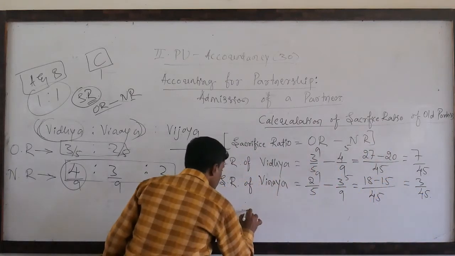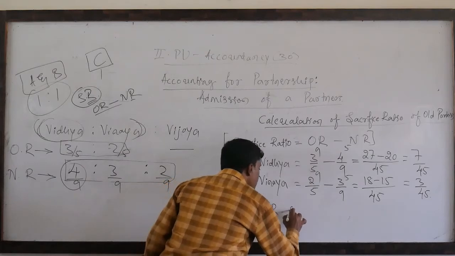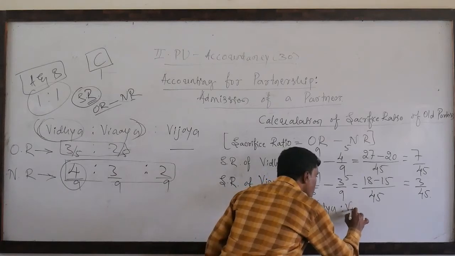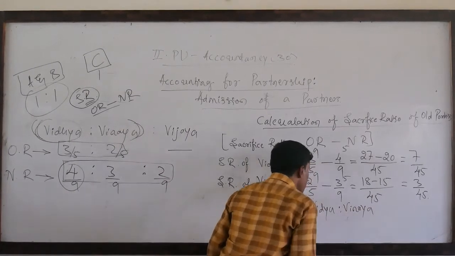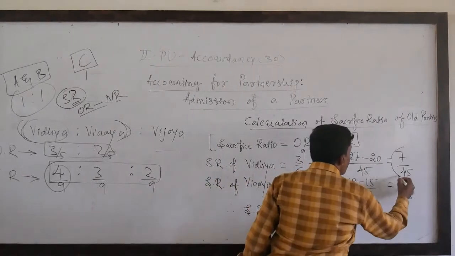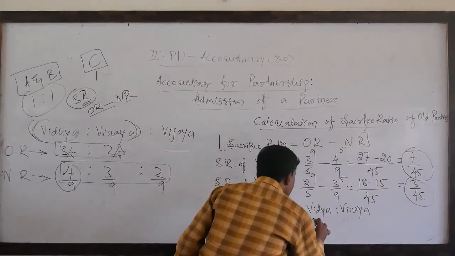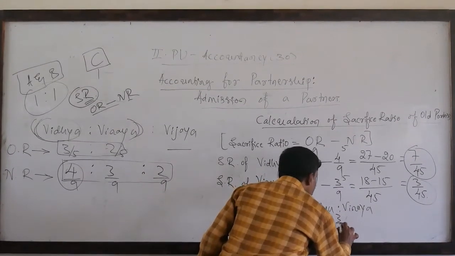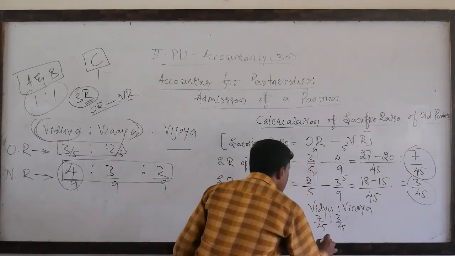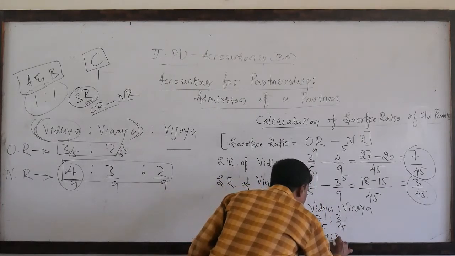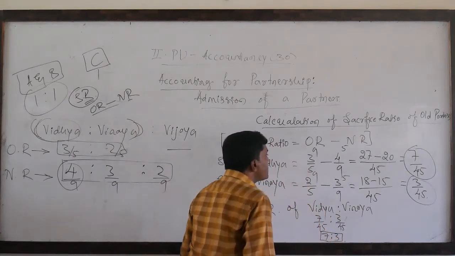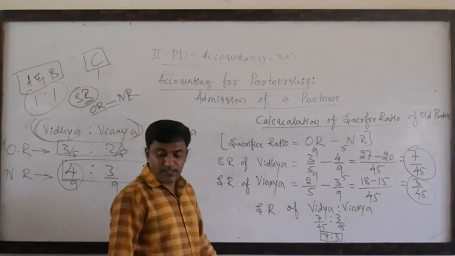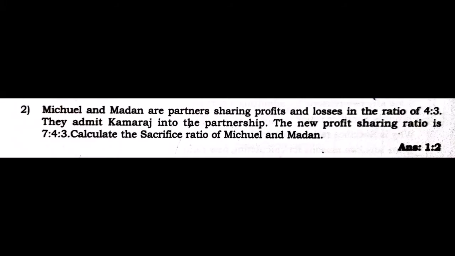Therefore, the sacrifice ratio of Vidya to Vinaya is 7 by 45 is to 3 by 45, or you can write 7 is to 3. So this is the way of ascertaining the sacrifice ratio of old partners. So that is 7 is to 3.